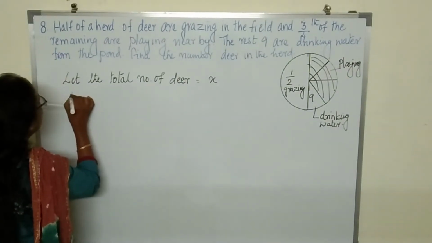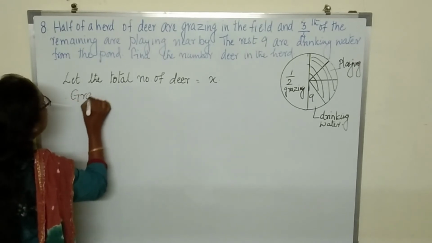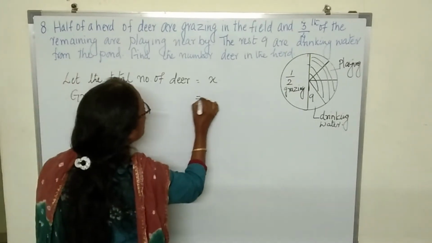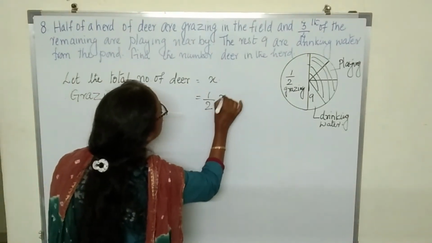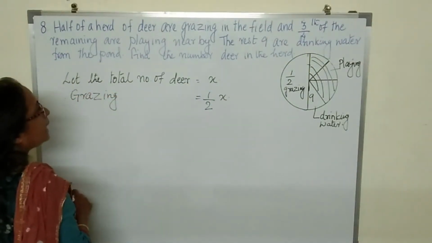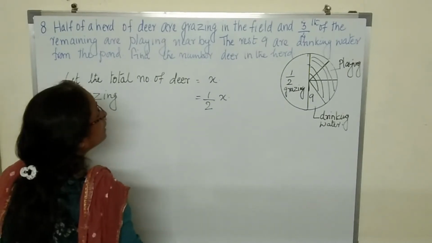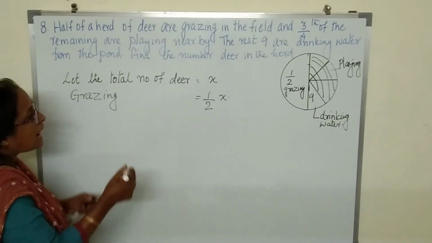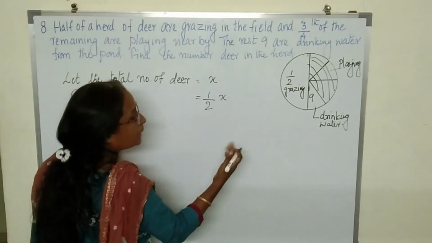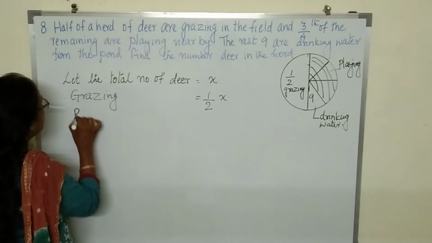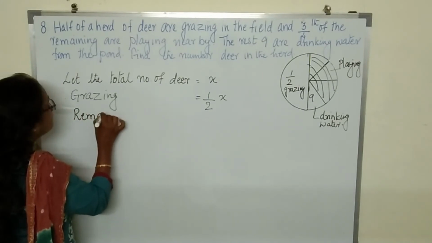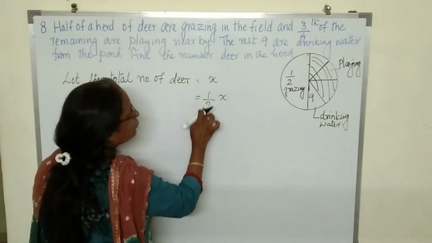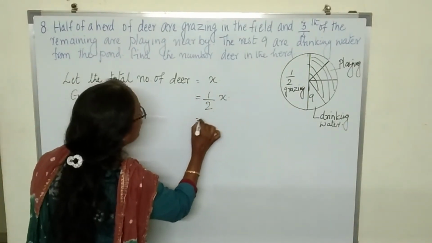So how many are grazing? Half x. Now how many are playing? 3/4 of the remaining. If half are grazing, how many are remaining? So let us find out that. Remaining is equal to, see, from 1x, if you take half x, what is remaining?